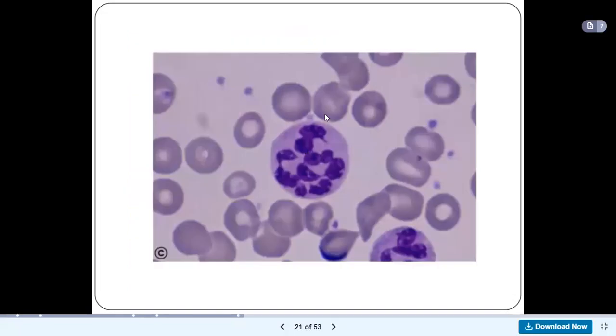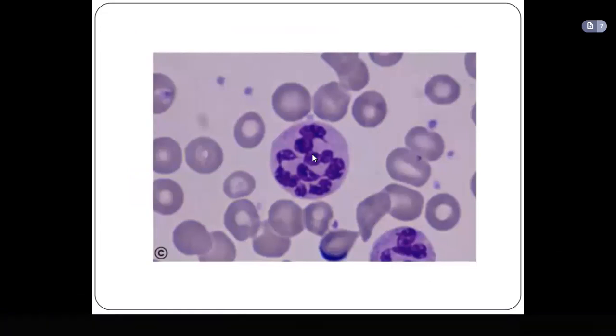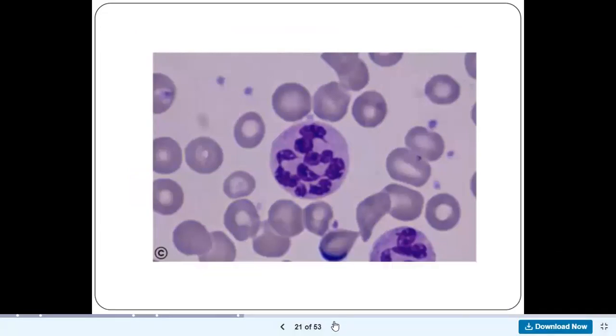Again, you will see 1, 2, 3, 4, 5, 6, 7, 8, 9, 10. This one has almost 11 lobules. So this is a sign that there is megaloblastic anemia.